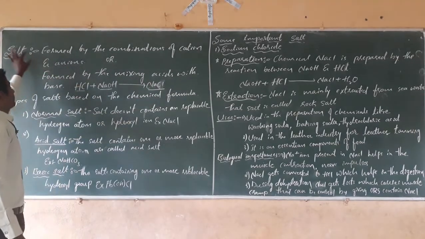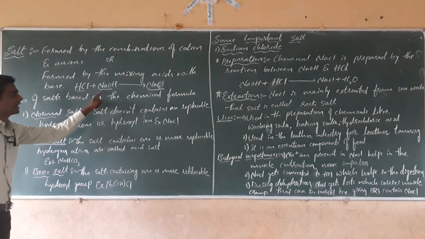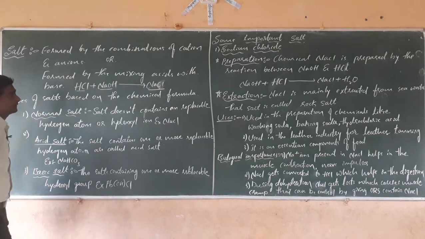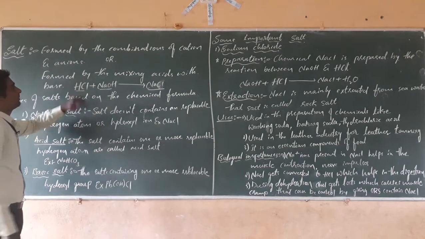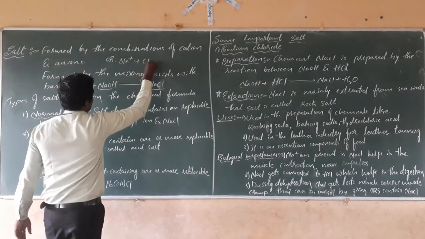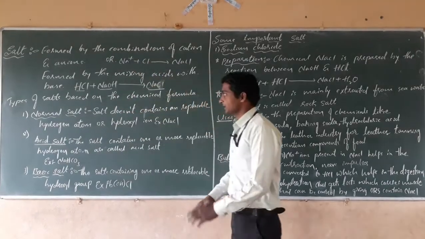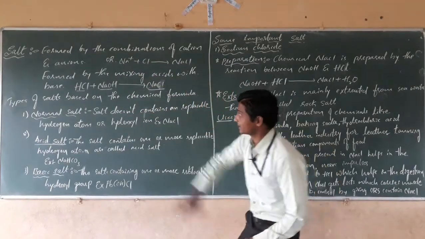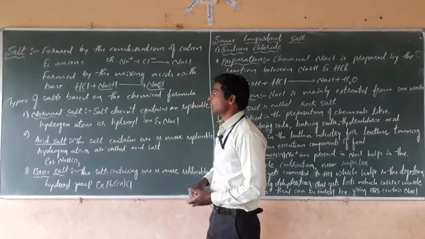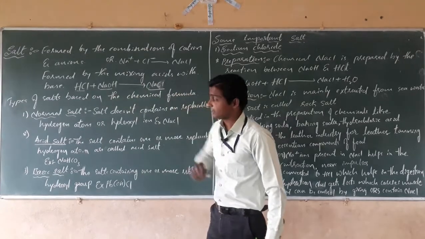Salts are formed by the mixing of acids and bases. Or we can also say salts are formed by the combination of cations and anions. So that is how salt is formed, that we have studied.